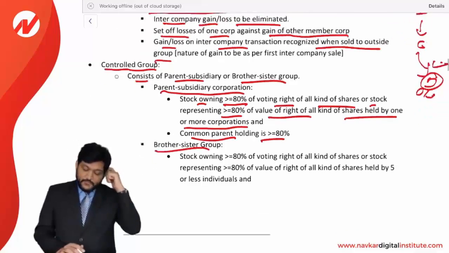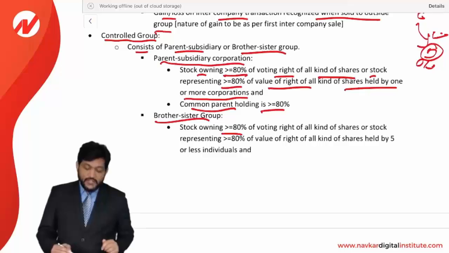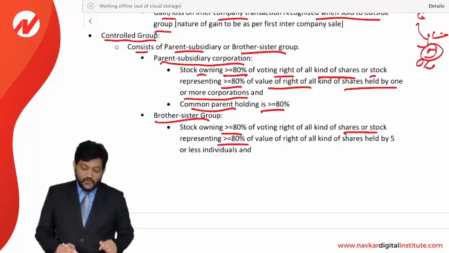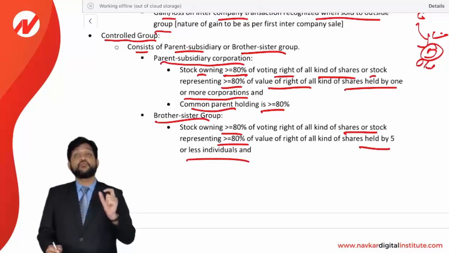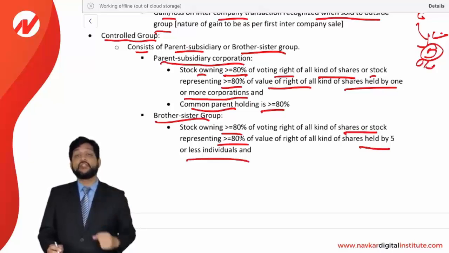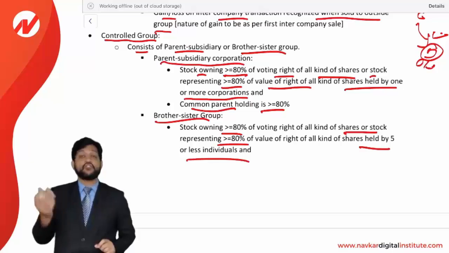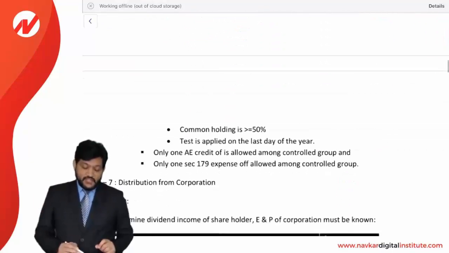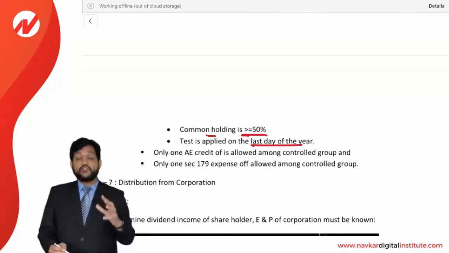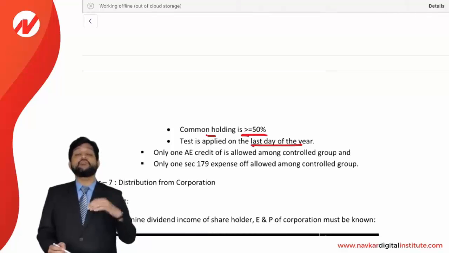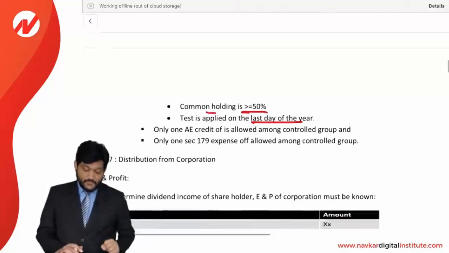And brother-sister group: stock owning more than 80% of the voting right of all kinds of shares, or stock representing more than 80% of the value of all kinds of shares, held by 5 or fewer individuals. 5 or fewer individuals should own more than 80% of the voting stock or value of stock of the other corporation. And the common holding must be more than or equal to 50%. The test is applied on the last day of the year. Look at this. Total holding should be more than 80% and common holding should be more than or equal to 50%.